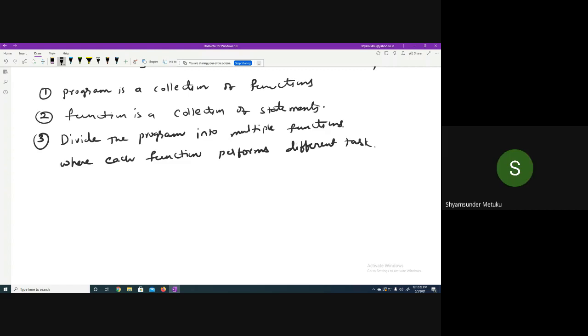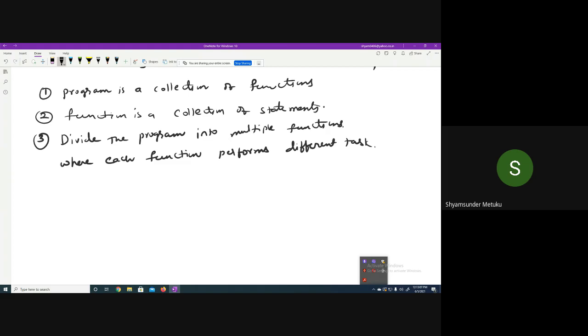What is the task of the max? To find the biggest value. And what is the task of the main function? To call multiple functions. So that is how we always divide the program into multiple functions where each function performs a different task. Now onwards, we will write every algorithm in a separate function, and you can call that function inside the main. The main job is only to call multiple functions and display the result.